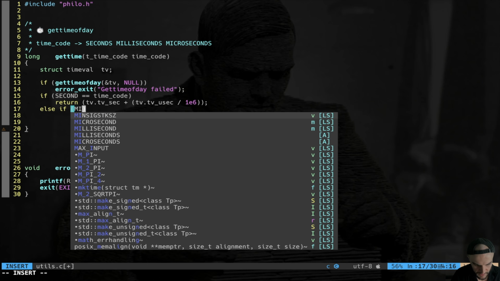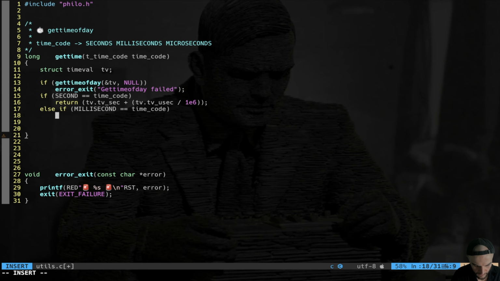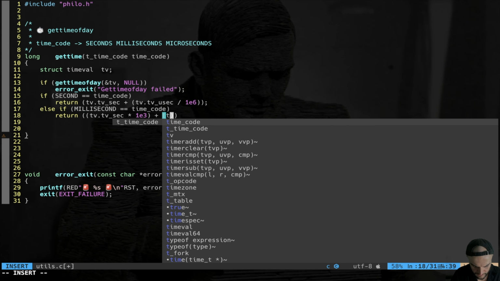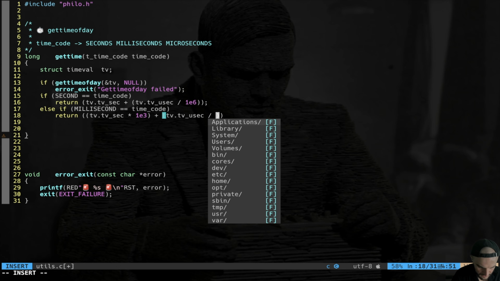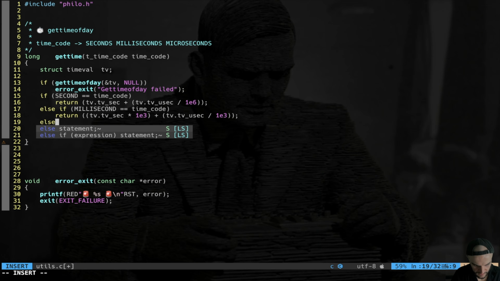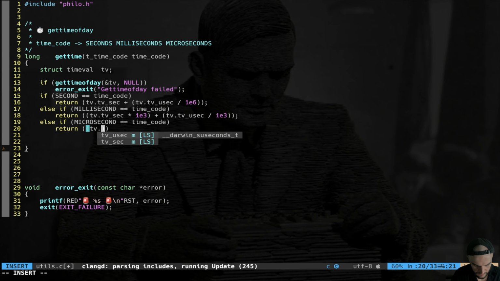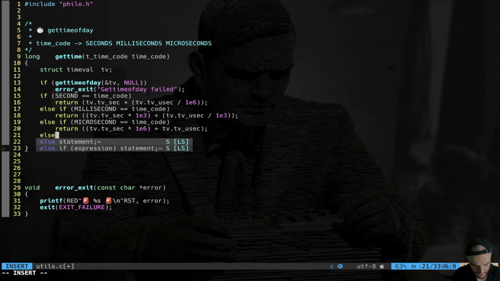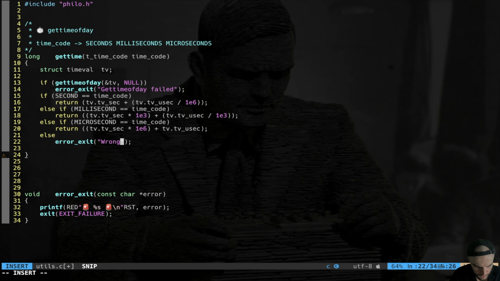Else if millisecond is equal to time code, we're gonna return time value dot seconds. This time we have to convert this in milliseconds, which is gonna be multiplied by 1e3, plus time value microseconds, this time divided by 1e3. All right, the last one, else if microsecond is equal to time code, you just return time value seconds times 1e6 plus time value microseconds, like that. Should be correct, right? Else, error exit, we say wrong input to get time, like that.